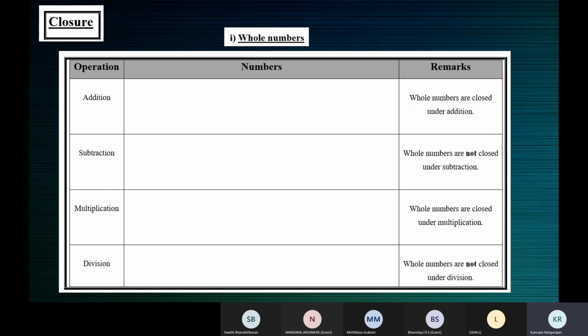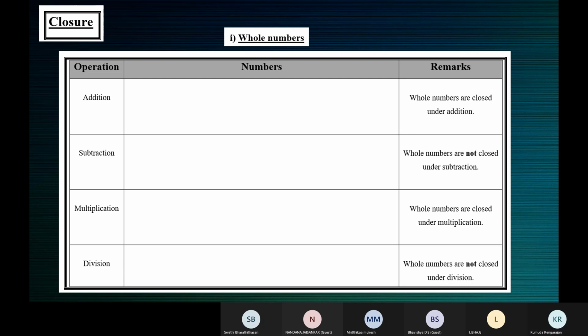We'll check the closure property on whole numbers for all the four mathematical operations: addition, subtraction, multiplication, division. We'll check this closure property on whole numbers for all these four operations.